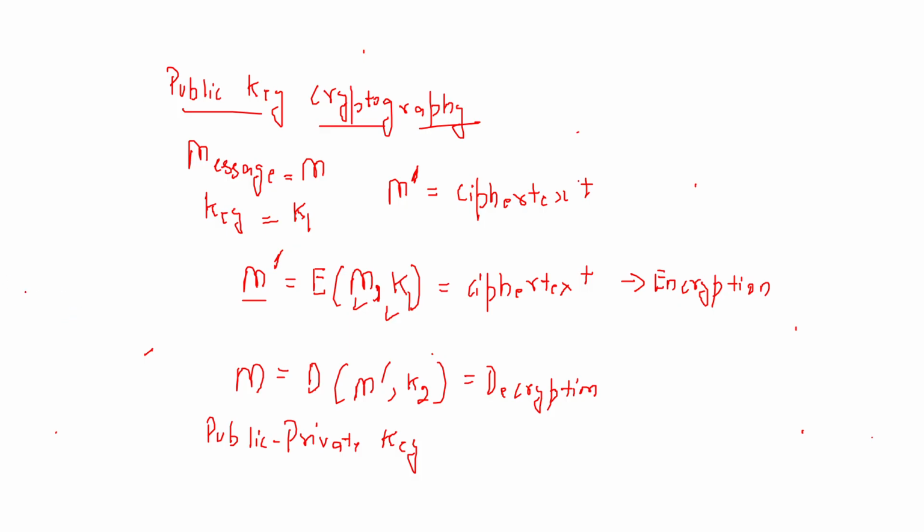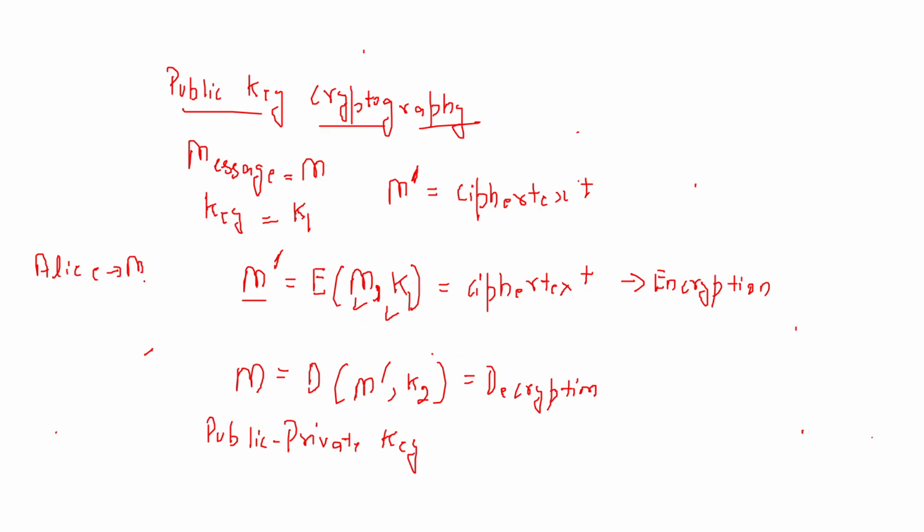So in public private key cryptography, or public key cryptography technique, suppose I have a person A, we call her Alice.